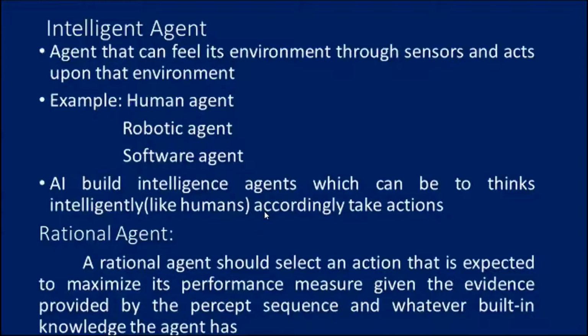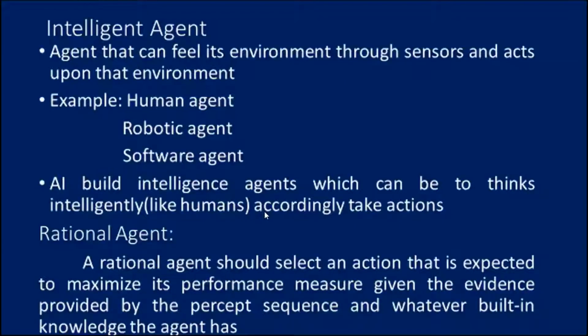Next we are going to see what is meant by rational agent. A rational agent is an agent which has clear preferences, models uncertainty and acts in a way to maximize its performance measure with all possible actions. So it should select an action that is expected to maximize its performance measure given the evidence provided by the percept sequence and whatever built-in knowledge the agent has. A rational agent is said to do the right things. AI is about creating rational agents to use for game theory and decision theory for various real-world scenarios.